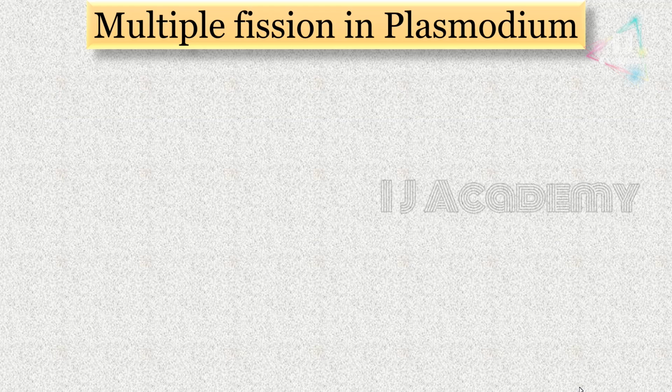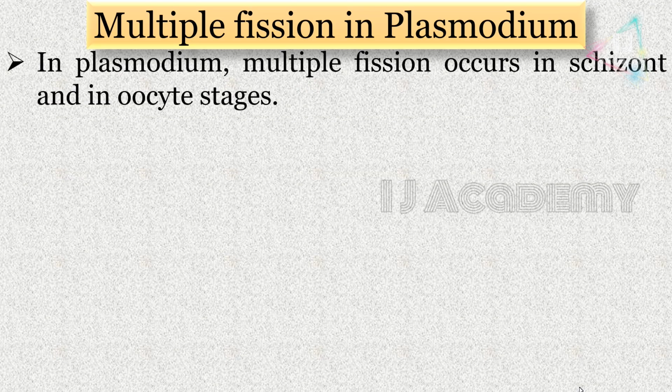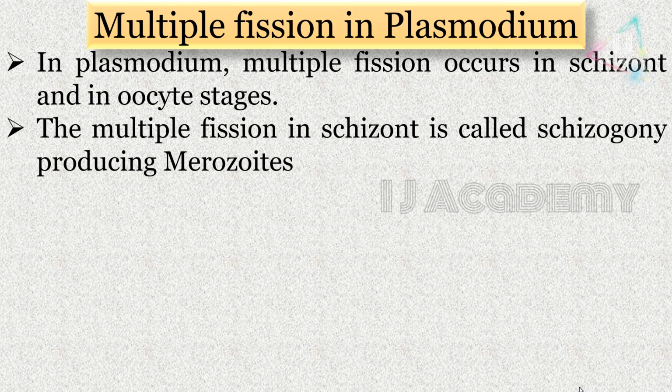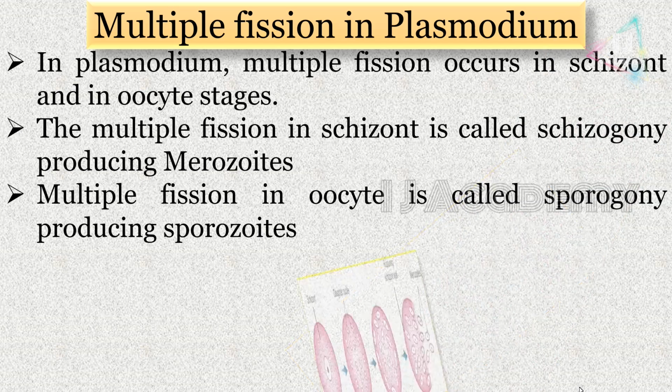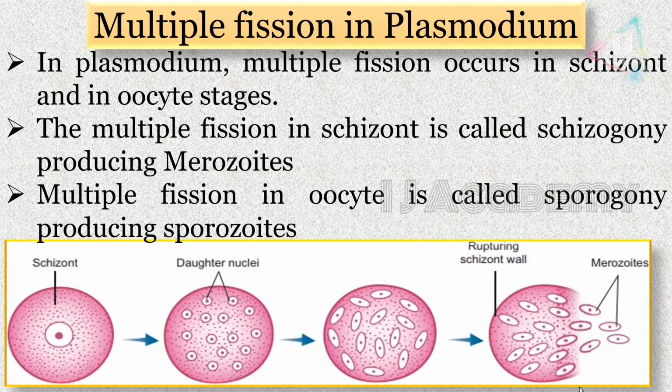So, multiple fission in Plasmodium. Here in Plasmodium, multiple fission occurs in the schizont and in the oocyst stages. The multiple fission in the schizont is called schizogony, which produces merozoites. Multiple fission in the oocyst is called sporogony, which produces sporozoites.